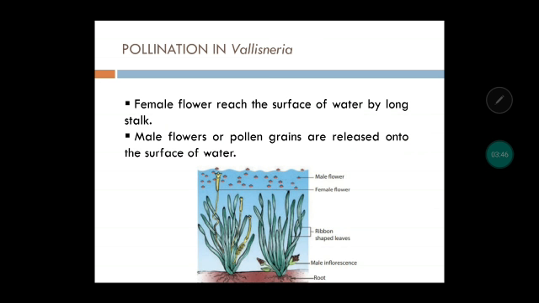Like we can see the example of Vallisneria over here. This is the Vallisneria plant. You can see the leaves are ribbon shaped. And this is the male inflorescence over here. There are female flowers and male flowers. The female flowers will reach the surface like this. Because they are ribbon shaped, they are flexible, so they will reach the water top. The male flowers will release the pollen and it will be suspended in water. So there are bright chances of these pollen grains sticking on the stigma. This is how pollination is happening in Vallisneria.